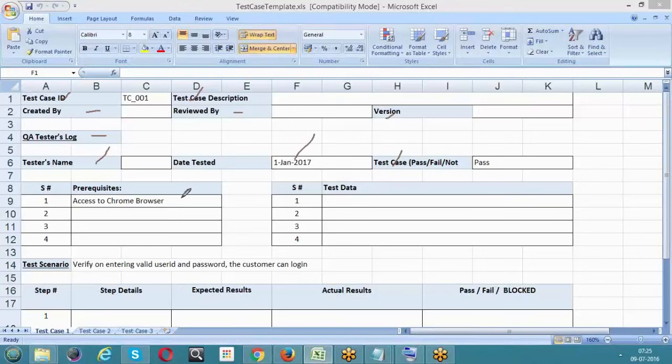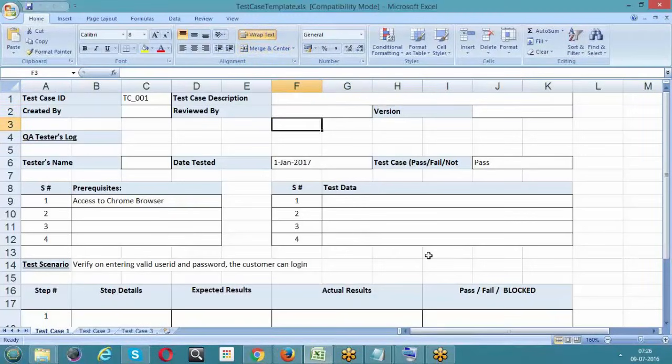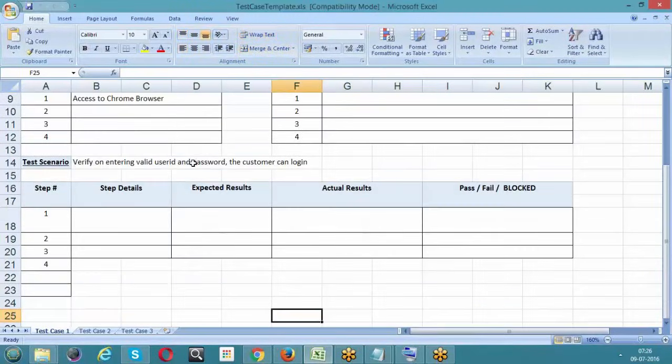Before executing the test cases, do you have any prerequisites, any test data that should be entered? Then the test scenario, step details, expected, actual, and whether it passed or failed. So this is one of the templates.